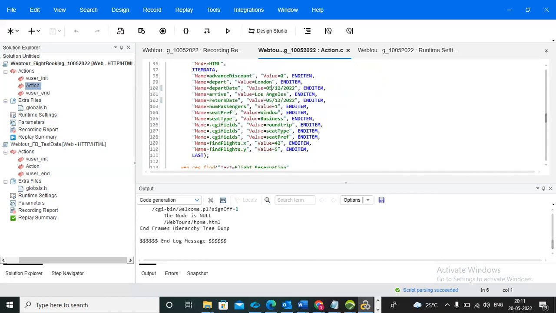In this reservation page, we are selecting London and Los Angeles, right? Yes. So you no need to do parameterization for those, but you can see the departure date is there. What we need to do is parameterize the departure date and return date.